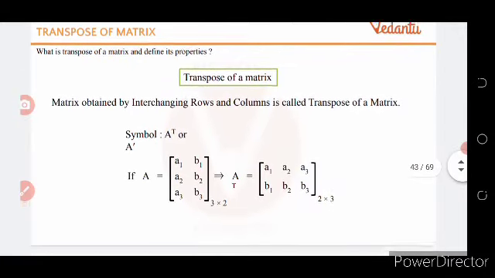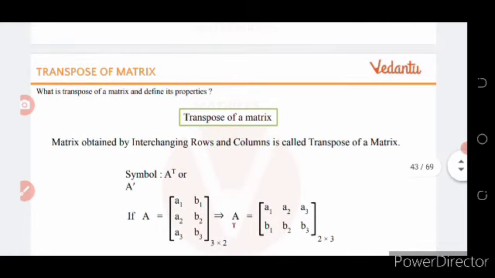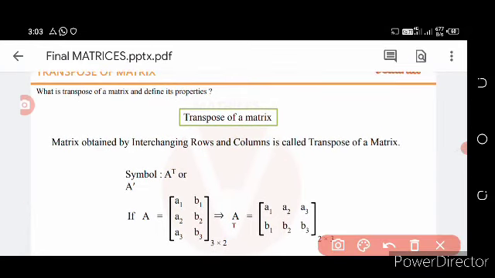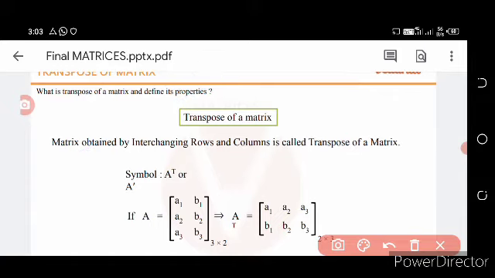Then come to what is called the transpose of a matrix. What is called the transpose of a matrix? The matrix obtained by interchanging rows and columns is called the transpose of the matrix. It is denoted as A transpose. Only we have to change the rows. If there are three rows, then we have to simply change them into columns.